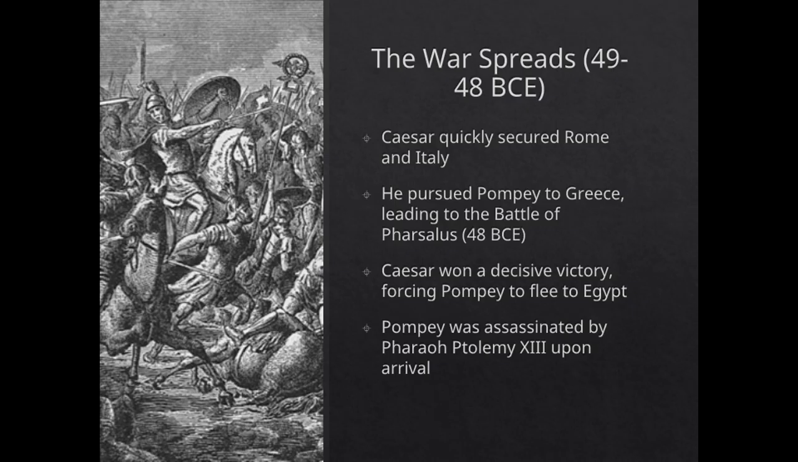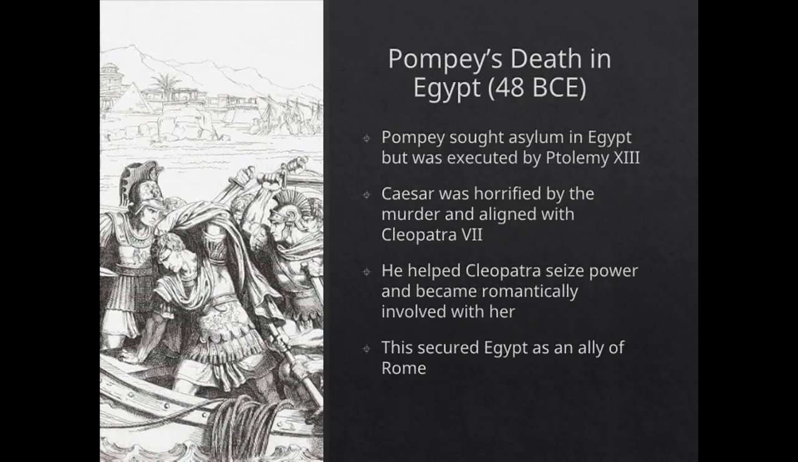However, Pharaoh Ptolemy XIII, seeking to gain favor with Caesar, had Pompey assassinated as soon as he arrived. When Caesar reached Egypt, he was horrified by Pompey's murder, but soon became involved in Egyptian politics, siding with Cleopatra VII and helping her secure the throne. Pompey's assassination was a turning point in the war.